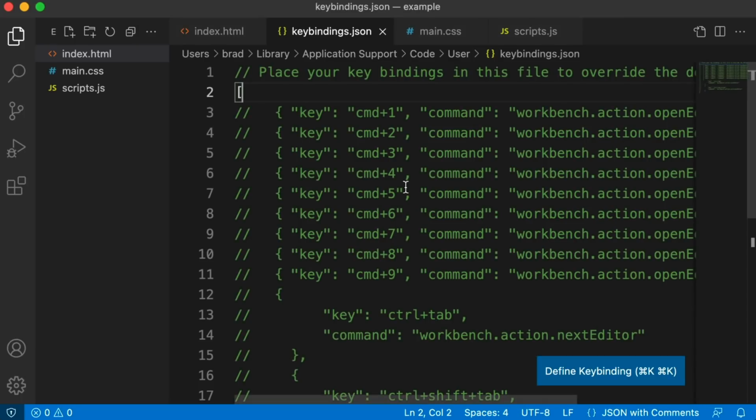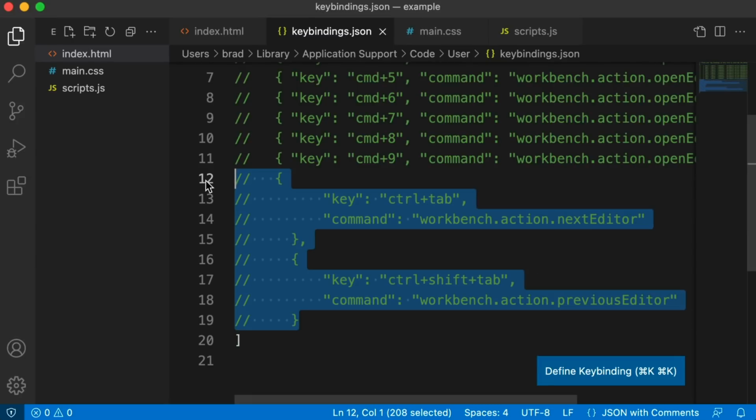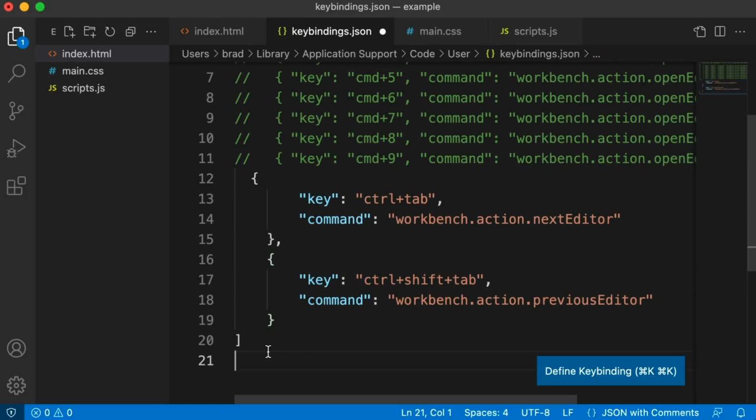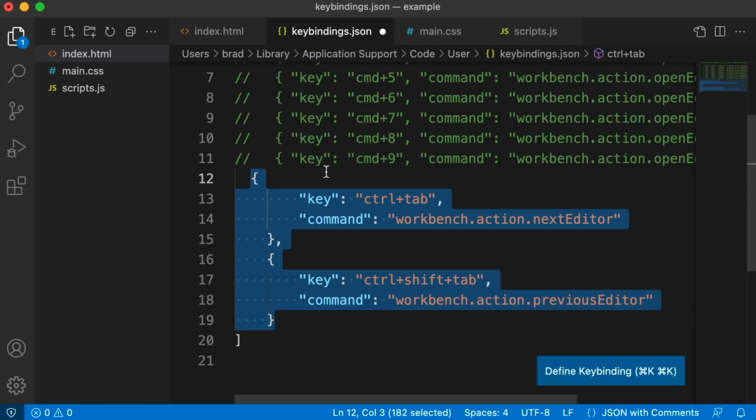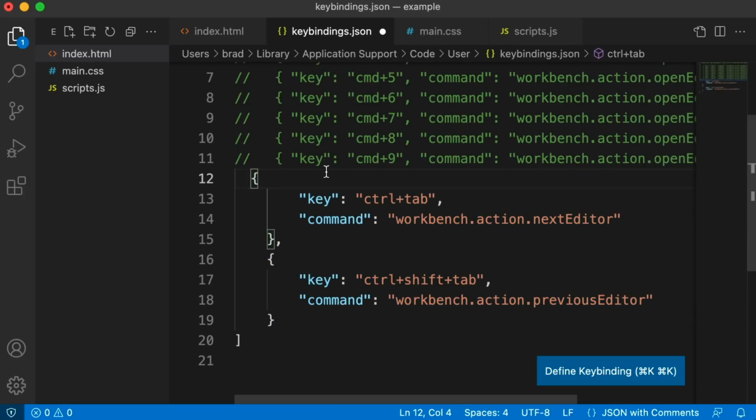If you've never changed any of these key bindings before, this file will be empty except for just an array, so opening and closing square brackets. But the code that I want to draw your attention to is this area, so I'll uncomment that. You won't already have this code here to uncomment, but just a keyboard shortcut tip. In VS Code, doesn't matter which language you're currently working with, you can press Command/ or Control/ to comment out the current line, or you can highlight a bunch of lines, and again, Control/ Command/ to toggle commenting or uncommenting that entire selection. So inside your empty array, you would just type in this selected code on the screen right now. You could pause this, or maybe I'll include a link to this in the description.